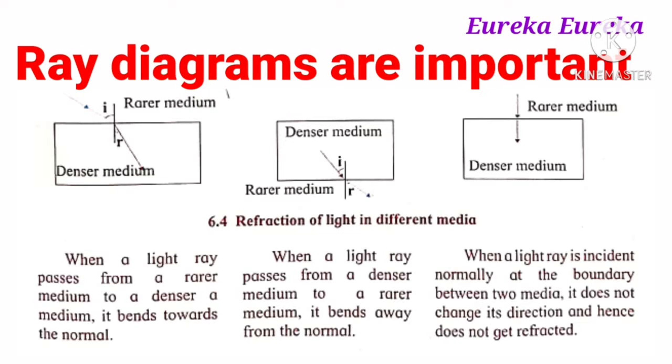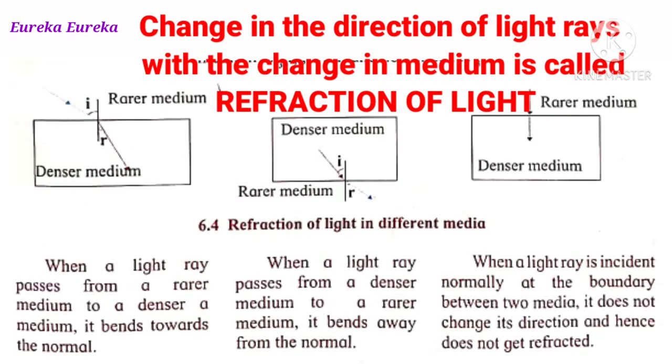When they are going from a dense to a rare medium, they go away from the normal, and when they are perpendicular, they go in the same path or they follow the same path. So this is all about refraction of light. That is, when light rays change a medium, that is they go from a dense medium towards a rare medium or from a rare medium towards a dense medium, they change their path or they change their direction, and this change in the direction of light when the medium is changed is called refraction of light.